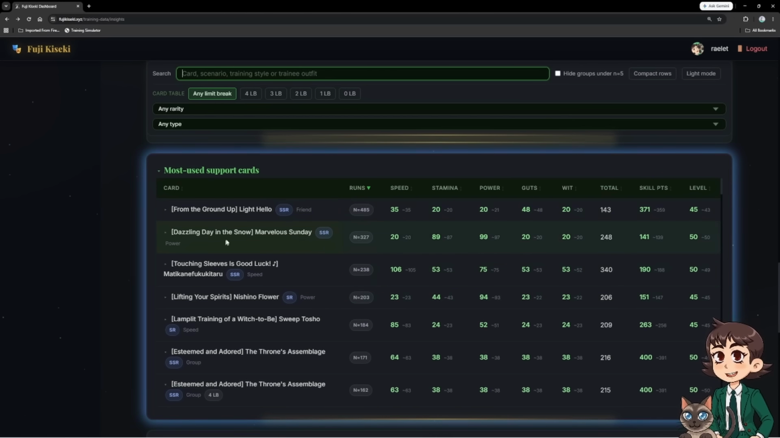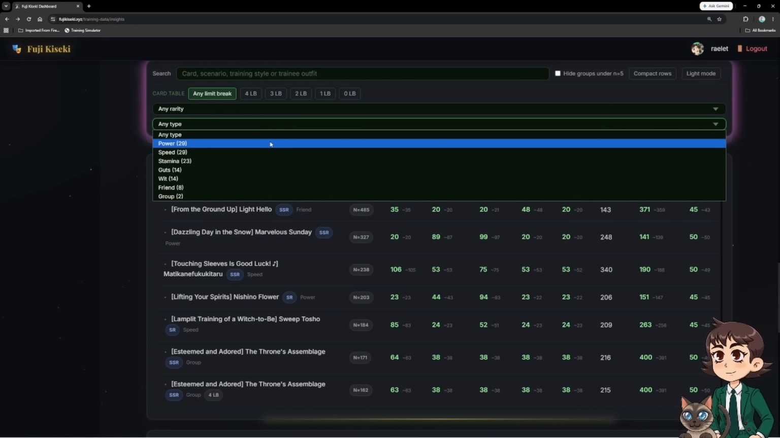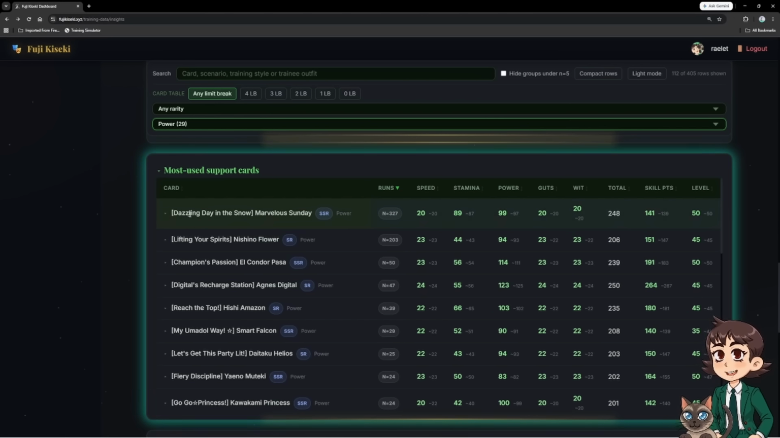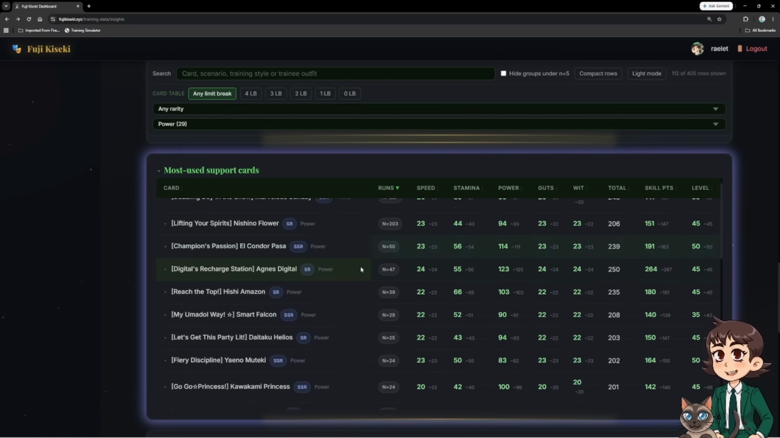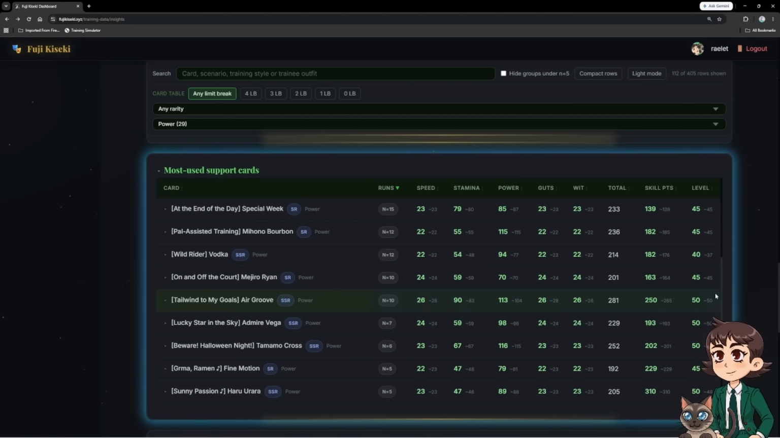I've actually used this information this morning to try and find a 5th card to borrow for one of my Metro Orion runs. I was looking for a power card that would give me a lot of high returns, and I was already using Marvelous Sunday. So when I was looking through this, I noticed that the SR Agnes Digital Power actually has a very nice amount of total stats and skill points returned, so I considered using that. And then as I was scrolling through this, I also noticed that the Air Groove Power also has a very high skill point and total stat return. Because Air Groove Power also has some skills that I want to use on it, I decided to borrow that. And then when I borrowed that, I was able to get over 1100 power and speed on my Uma while also getting a lot of skill points and definitely getting above an SS rank.